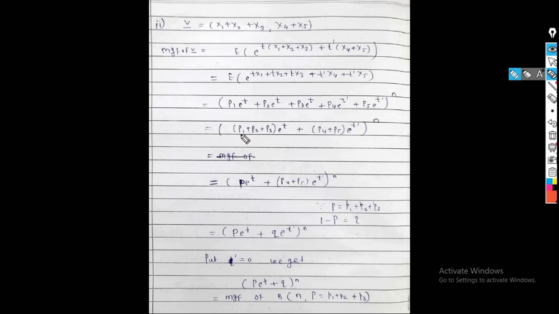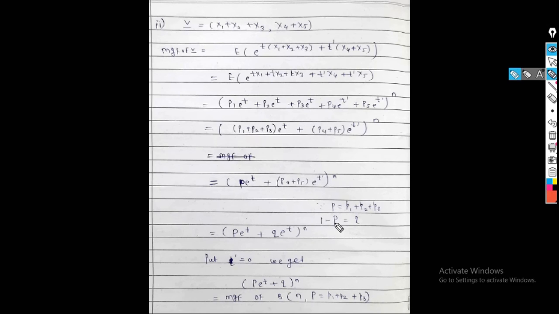Now we know that summation of pi is equal to 1, that is p1 plus p2 plus p3 plus p4 plus p5 is equal to 1. If we denote p1 plus p2 plus p3 by capital P, this term is replaced by capital P, e raised to t plus p4 plus p5 into e raised to t dash, raised to n as it is.